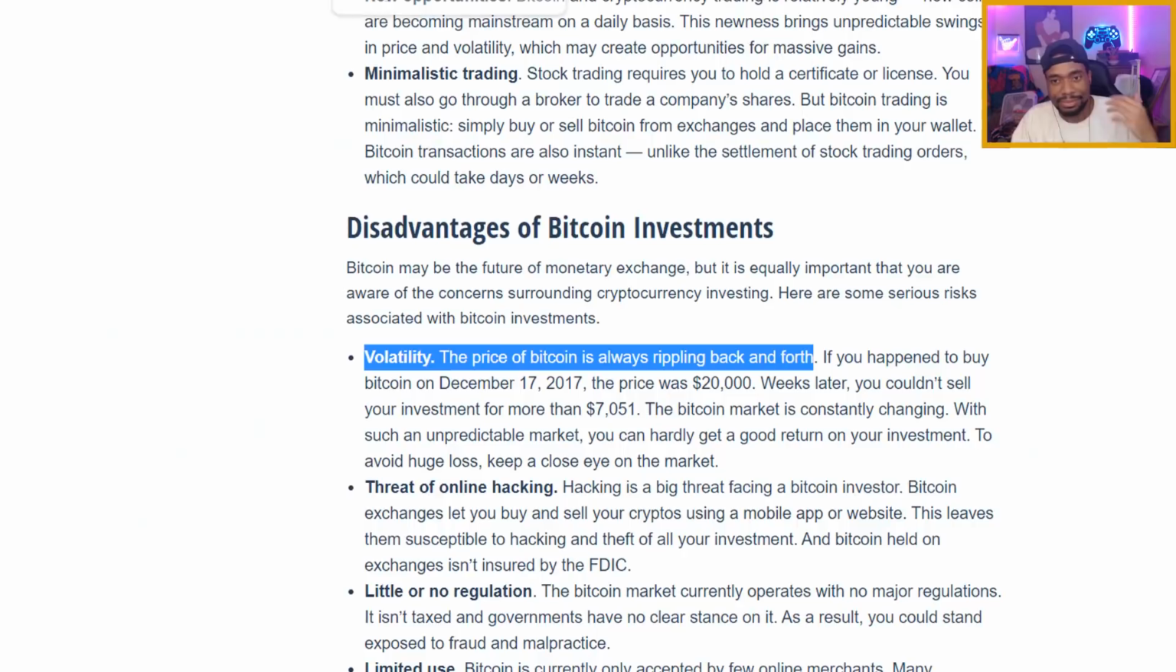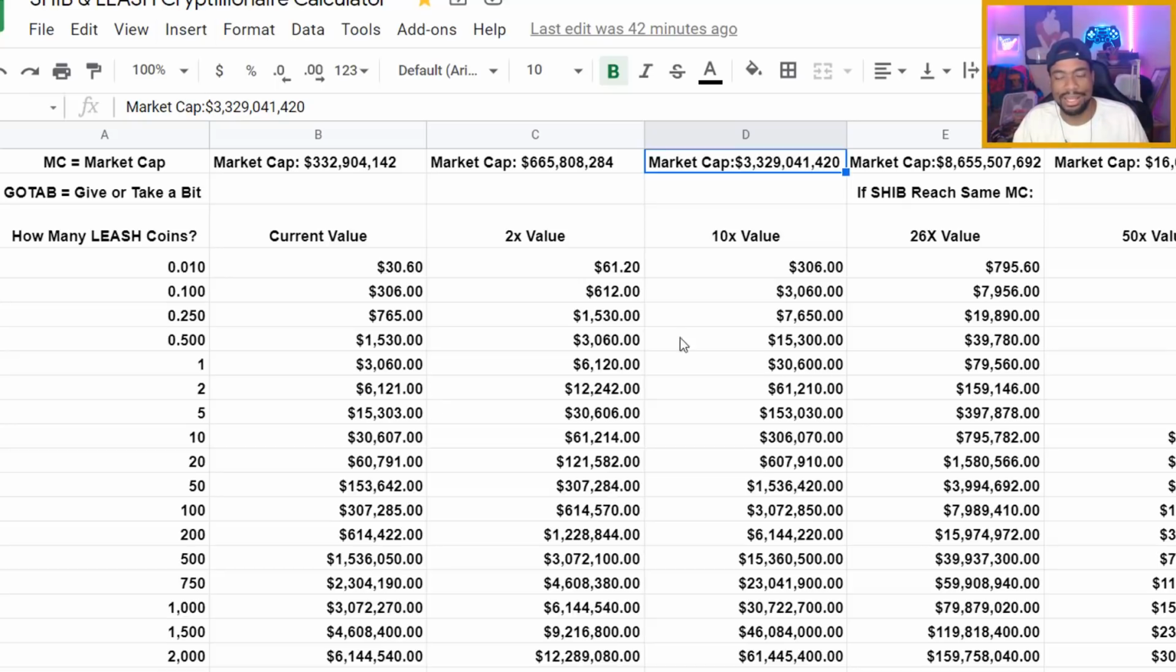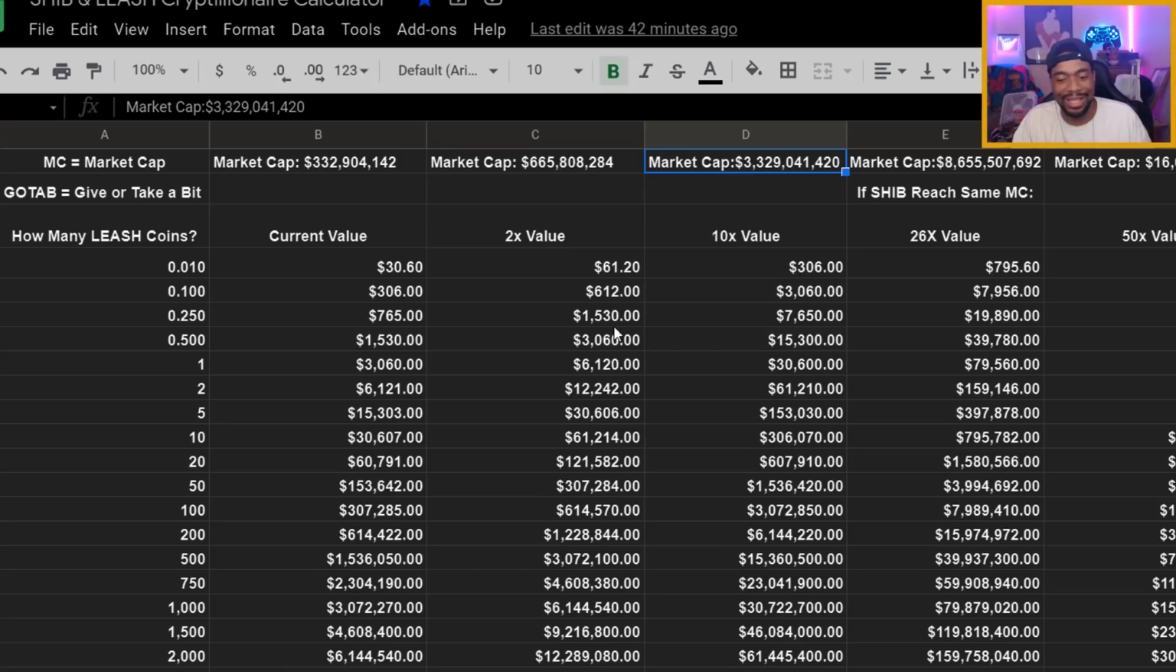But other than that, let me know what you all think about the calculator. Let me know if you enjoyed it. I love making this type of content, just diving deep, because I feel like it lets people's imagination run wild as far as the potential of what their investment can go to.